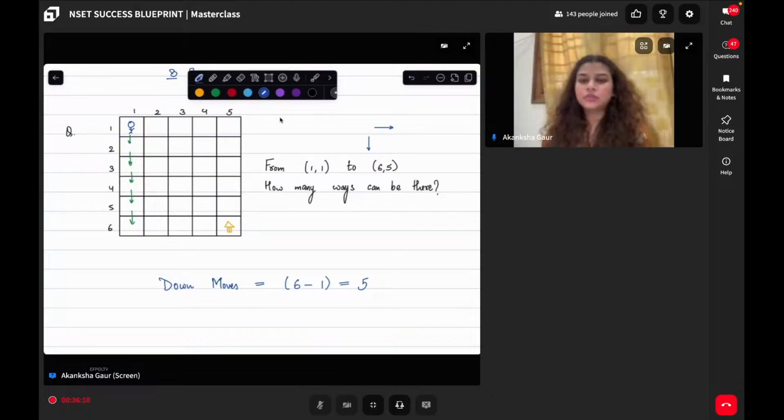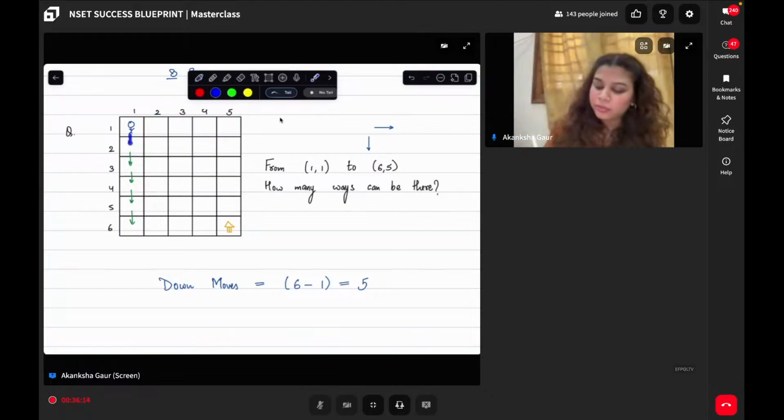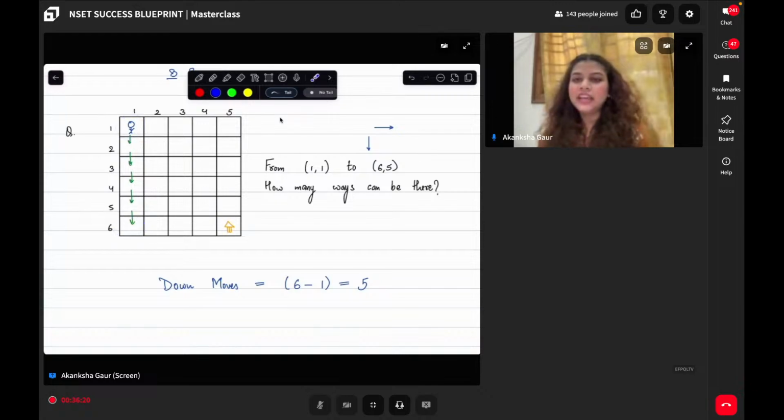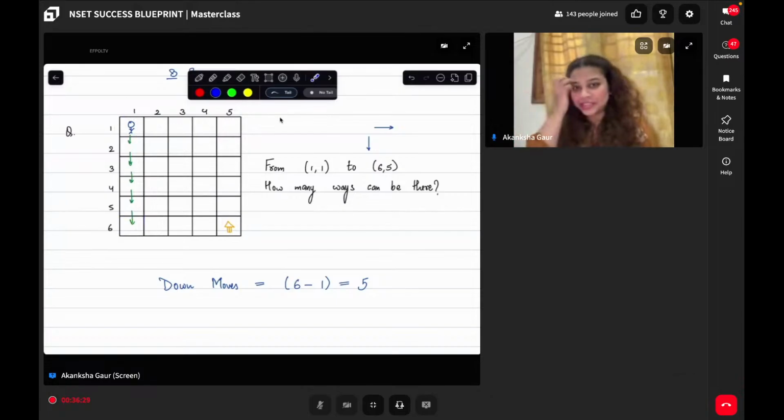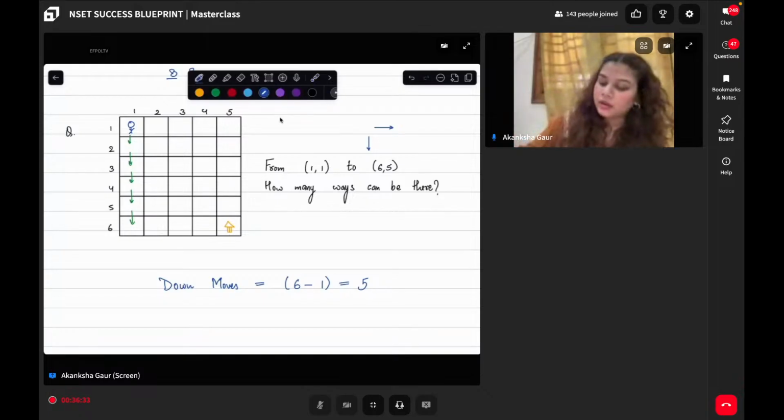Those who press no, not 5 factorial. I'm simply asking how many total down moves were required from 1 to 6. How many down moves were required to reach 6 from 1? Total 5 only? 5 only, not 5 factorial? Simple, only 5 moves. Okay. Now, how many right moves were required? How many right moves were required?